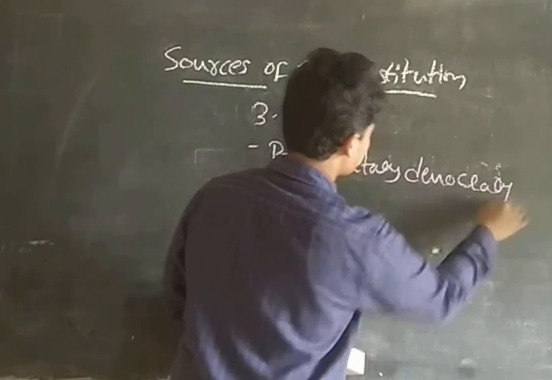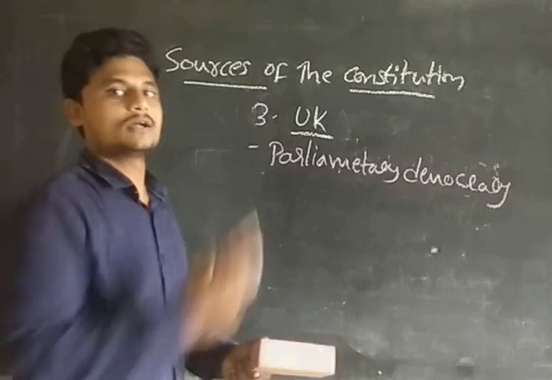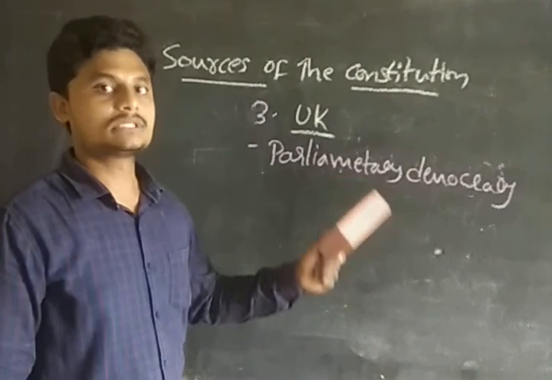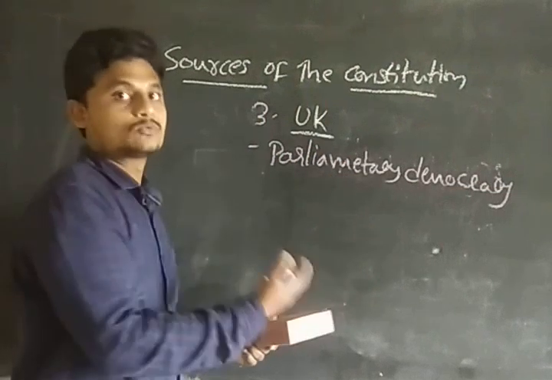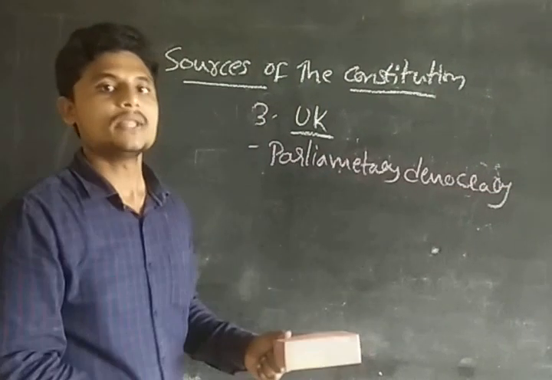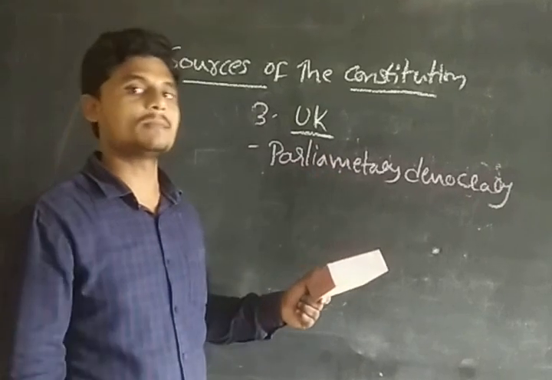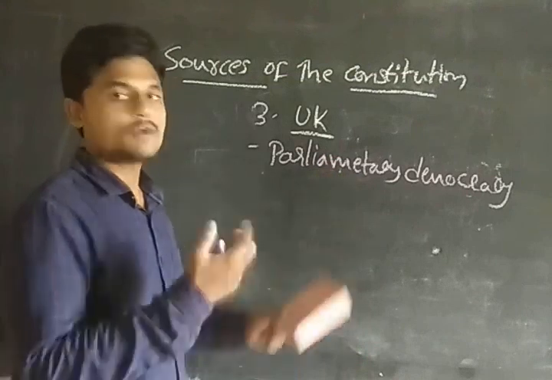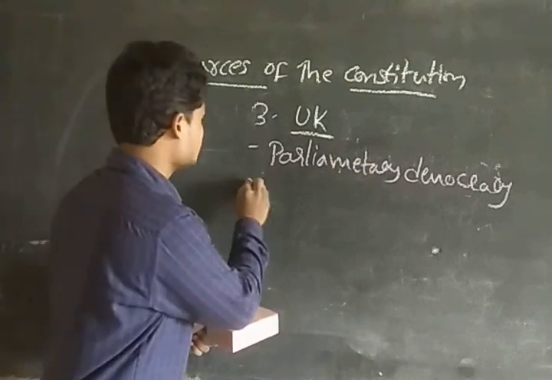Parliamentary democracy means, guys, British people ruled us for years. That's why we have adopted the parliamentary democracy, because the British people were ruling through the parliamentary form of government. The other form is the presidential form of government, which we can see in the United States of America. Parliamentary form of government, guys. That is the first provision.